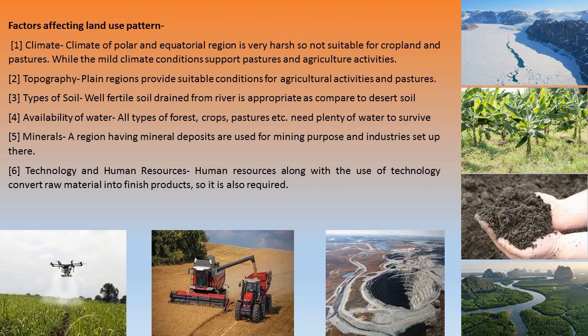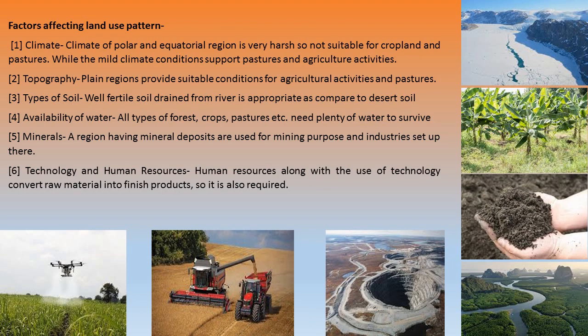The climate of the polar and equatorial regions is very harsh, so it is not suitable for cropland and pastures, while mild climate conditions support pastures and agriculture activities. As you can see in this module, the places near Antarctica, the polar areas, are extremely cold, so no people would stay there and no agricultural activities could be performed out there. The equatorial zone is quite hot, so people would not like to stay there as well.